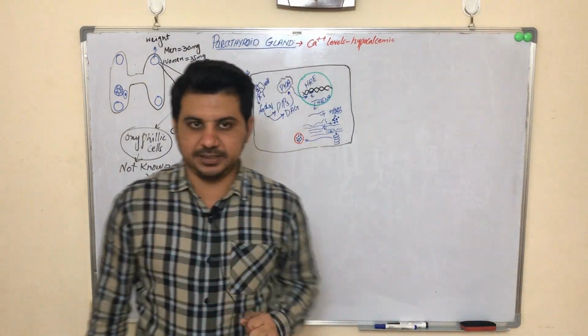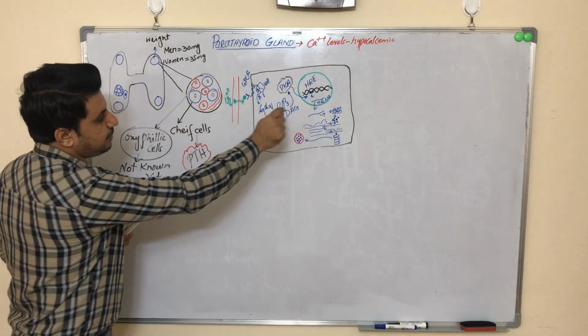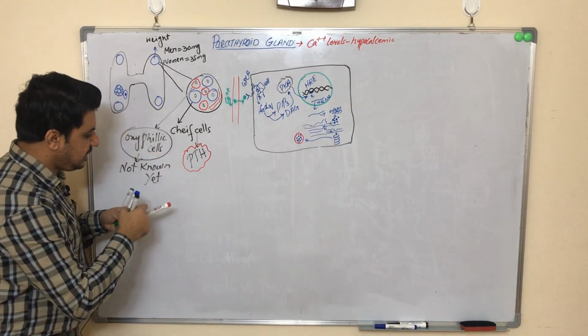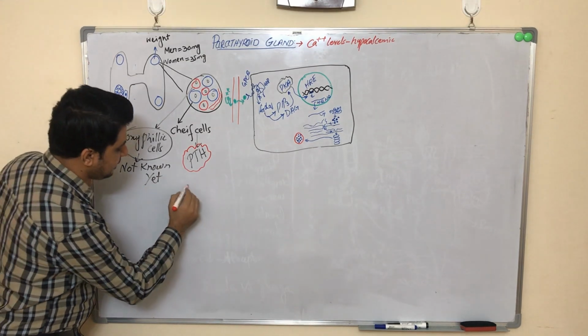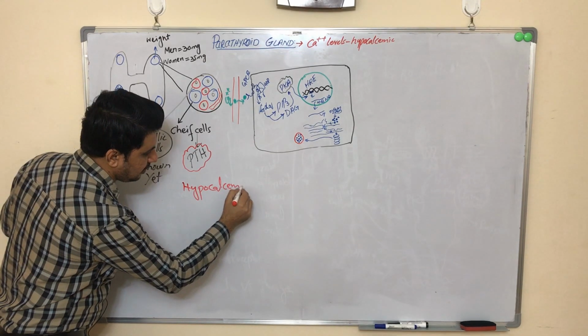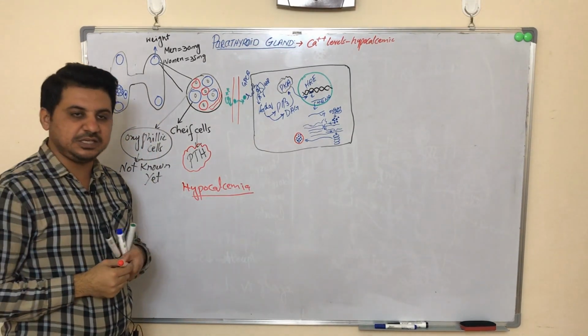Here are two possibilities, because as I have told you, this parathyroid hormone will be secreted in case of hypocalcemia. In case of hypocalcemia, there are two possible conditions.